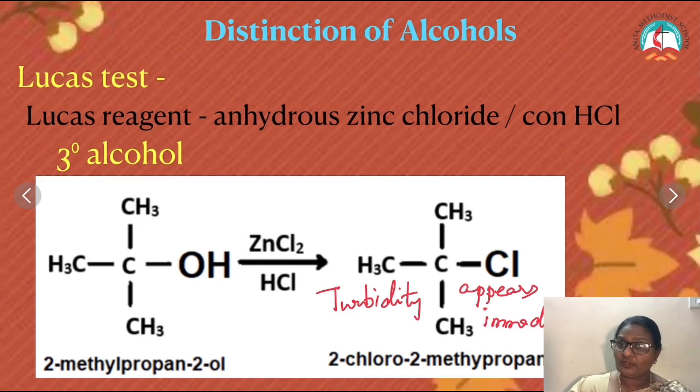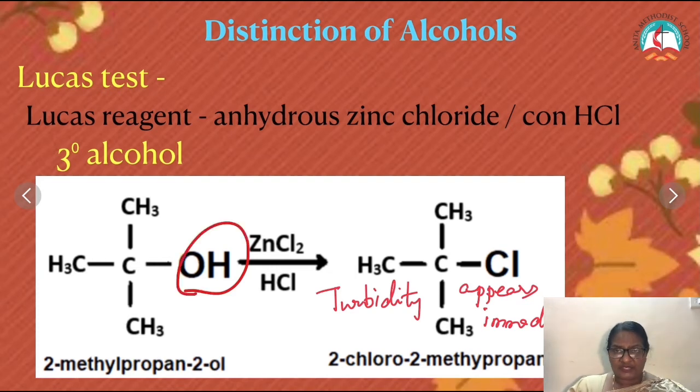You need not know the formula, but you will know that if you immediately get a precipitate, then it is a tertiary alcohol. What is happening there? OH is replaced by Cl. This is just like a silver nitrate test which you do in the lab. So if the turbidity appears immediately, then it is a tertiary alcohol.